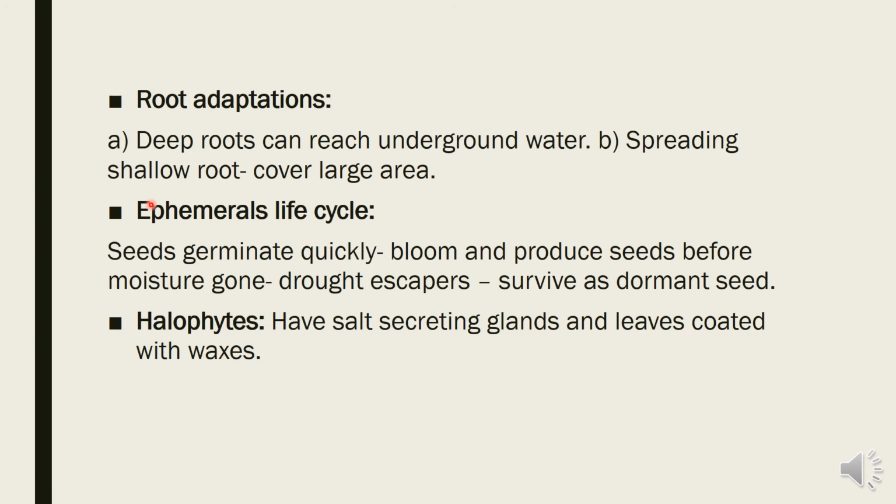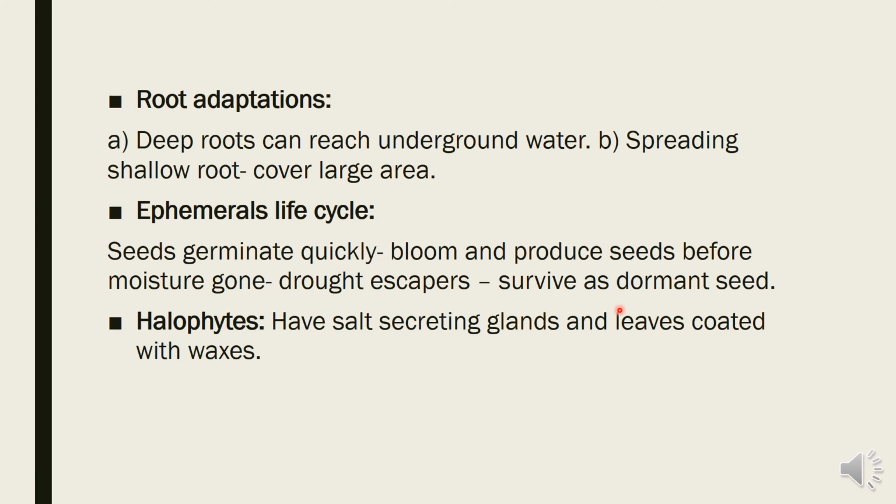Ephemeral life cycle. In some plants with an ephemeral life cycle, seeds start to germinate quickly, bloom and produce seeds before the moisture is gone. Drought escapers survive as dormant seeds. Sometimes seeds become dormant and start their life cycle when favorable conditions come.